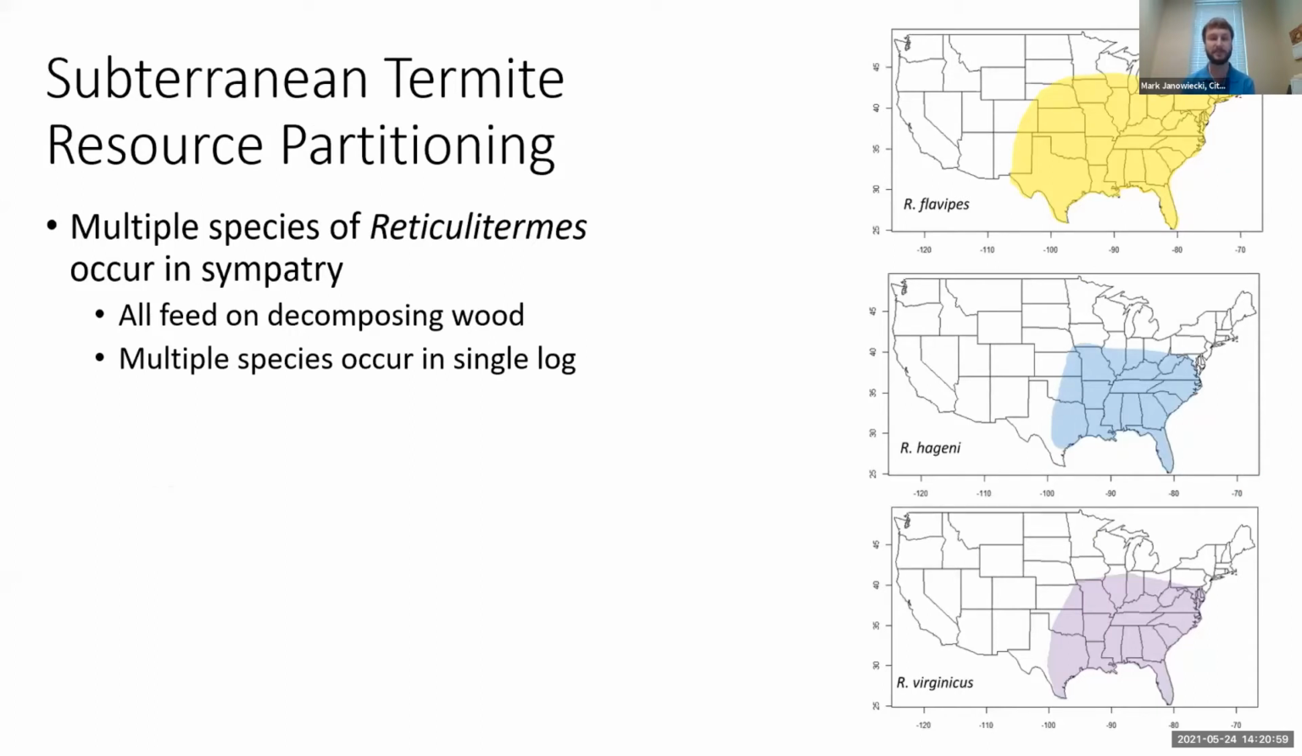Many of these species often occur in sympatry. I'll be focusing on these three widespread eastern species, Reticulitermes flavipes, hageni, and virginicus. As you can see, there's a very wide area where all three species occur. When you narrow into an individual field site or even an individual resource, you can at times find multiple species in a single log.